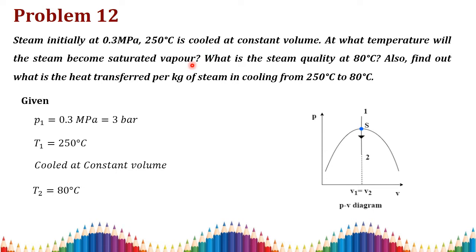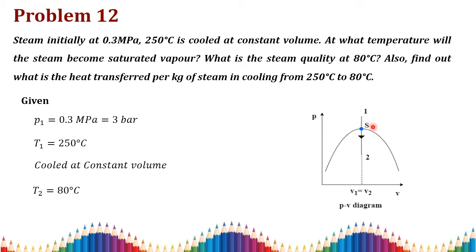Then, what is the steam quality at 80 degrees Celsius? After the steam is cooled down, it comes to a lower temperature of 80 degrees Celsius at state 2. So we need to find the quality of the steam at 80 degrees Celsius, and also find the heat transfer per kg of the steam from 250 degrees Celsius to 80 degrees Celsius. We need to find the heat transfer Q. The given data: the initial pressure P1 is 3 bar, temperature T1 is equal to 250 degrees Celsius, it is a constant volume process, and the temperature at state 2 is 80 degrees Celsius.